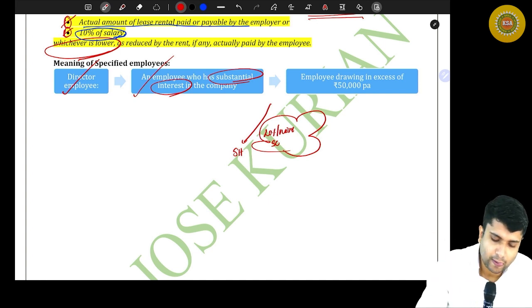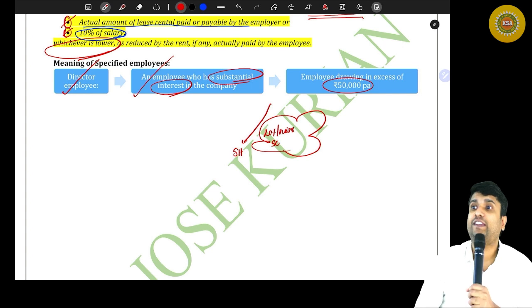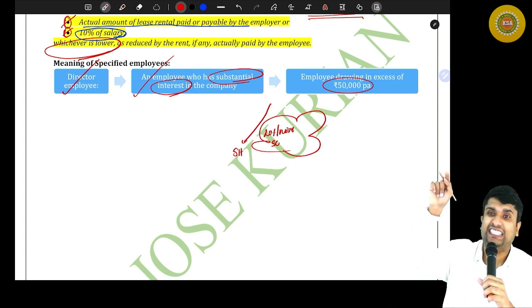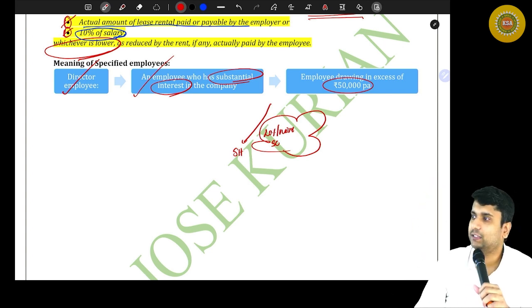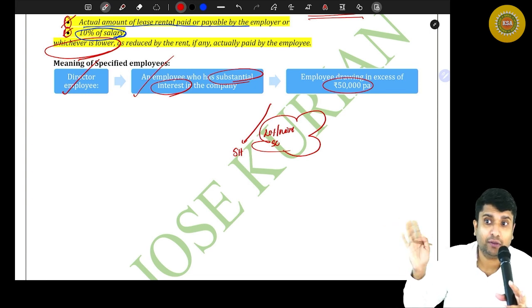Now moving on, an employee drawing in excess of 50,000 per annum, not per month. If you are an employee who has a taxable salary of more than 50,000 in a year, you will be considered a specified employee. Technically and practically speaking, almost all employees are specified employees. It's annual salary, not monthly salary, okay?